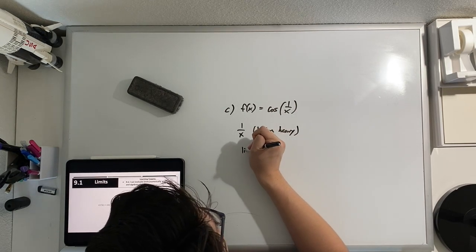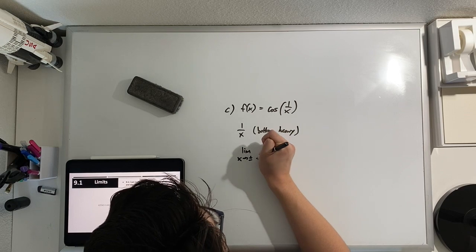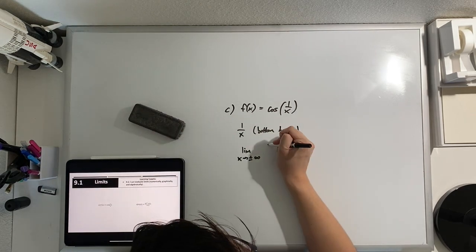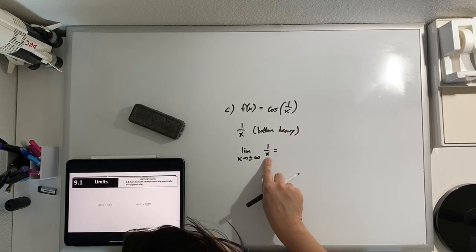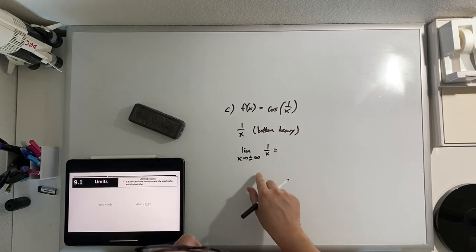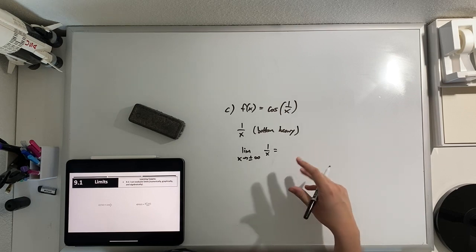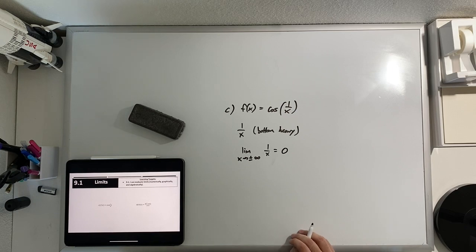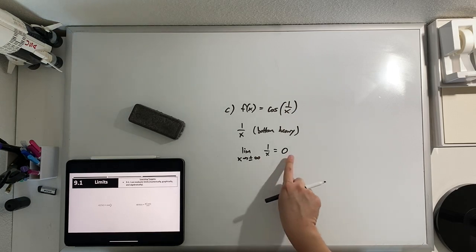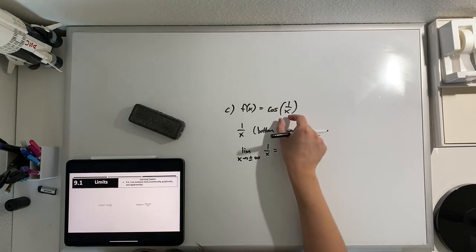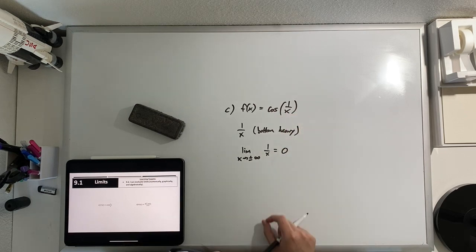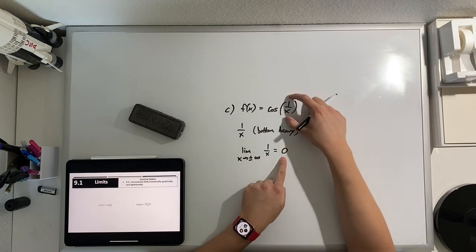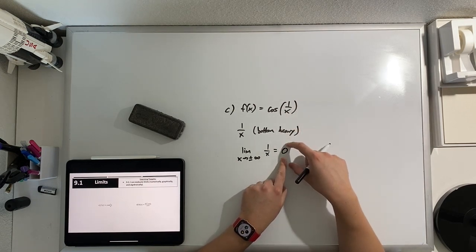So the limit as x approaches positive or negative infinity of 1 over x, not all of f of x, just 1 over x. Okay, what happens to bottom heavy functions? We get bigger and bigger and bigger and bigger in the denominator. It approaches 0. So we're taking this 1 over x, and as we're approaching the ends of the function, this whole 1 over x is approaching 0.